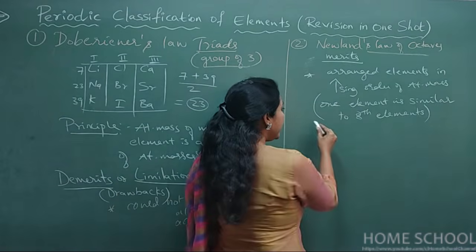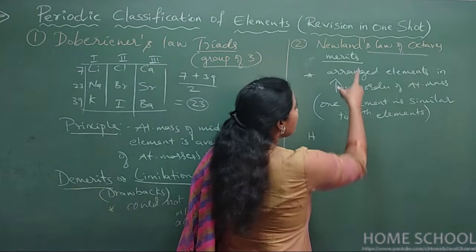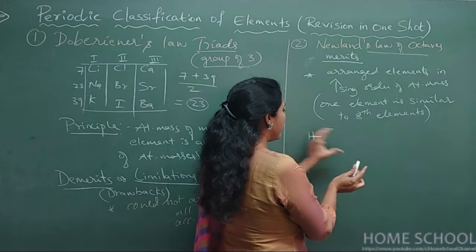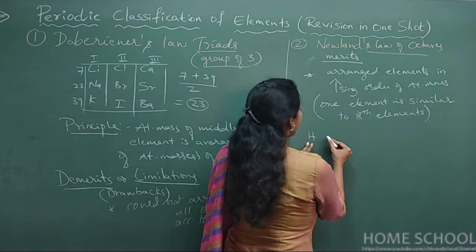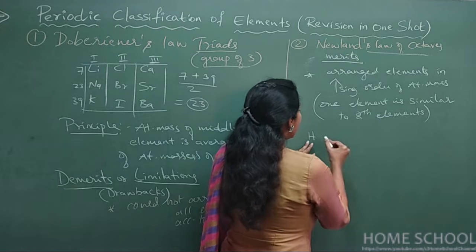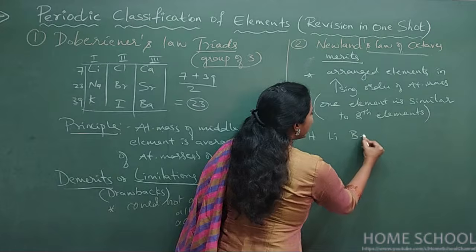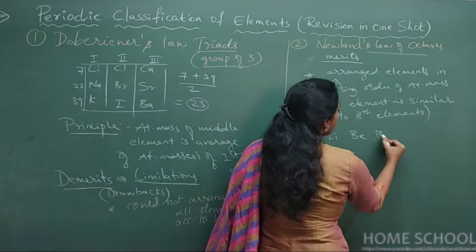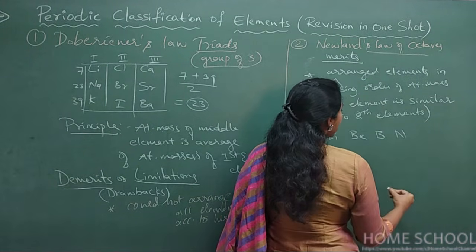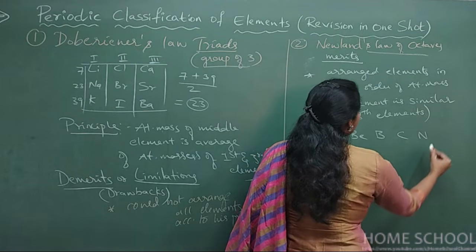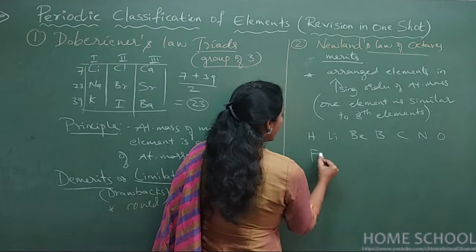So let us write the elements of Newland's periodic table. If you look at his periodic table, it looks something like this. Hydrogen. After that, he has placed lithium. Comes beryllium, and after that comes boron. After that is carbon, nitrogen, oxygen, and then fluorine here.